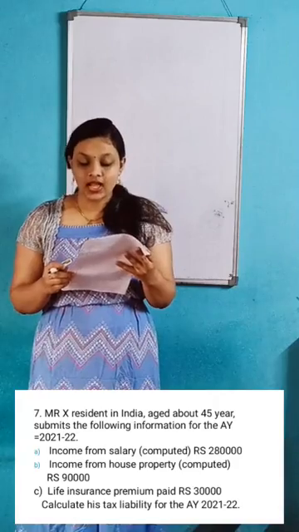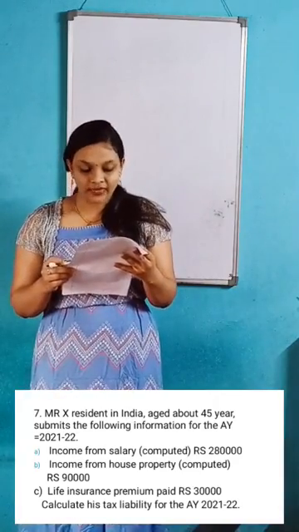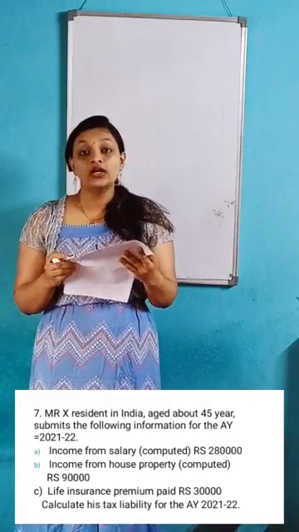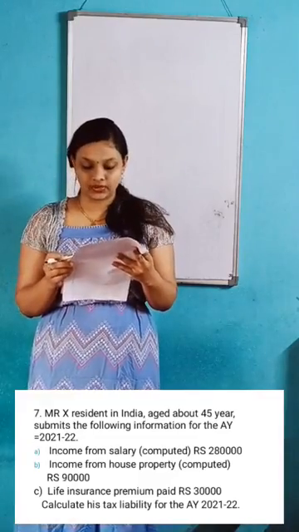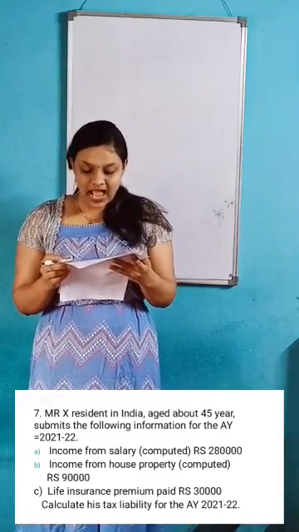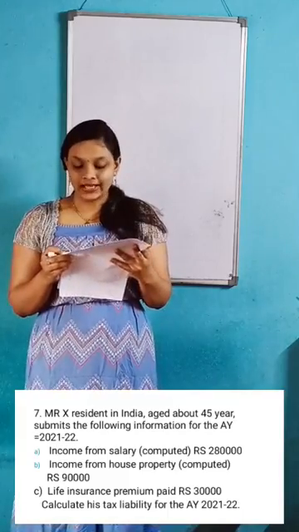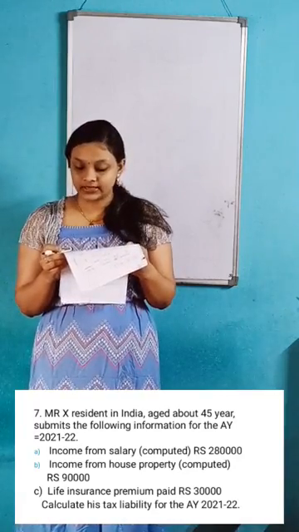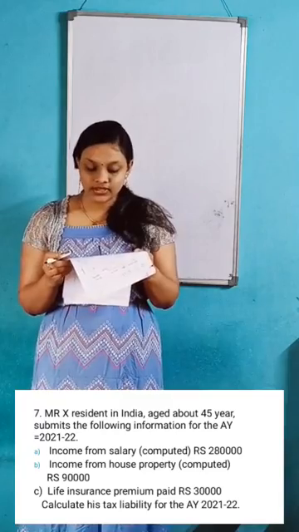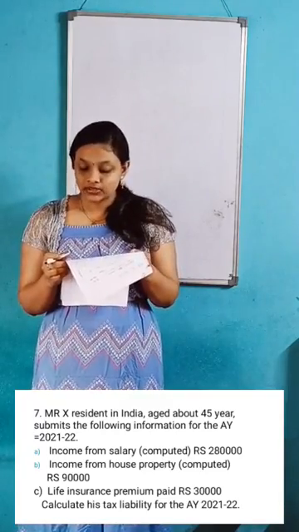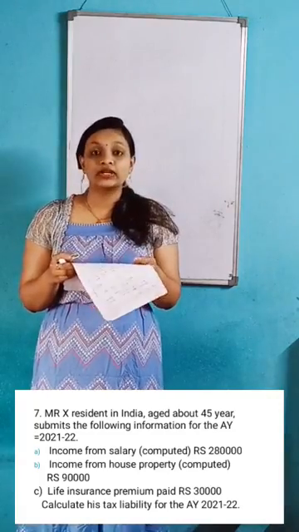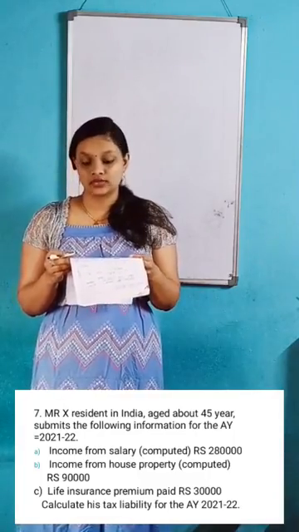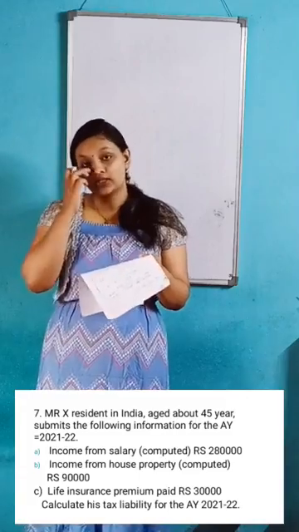A resident in India aged about 45 years submits the following information for the assessment year 2021-22. Income from salary computed is 2,80,000. Income from house property computed is 90,000. Life insurance premium paid is rupees 30,000. So calculate his tax liability for the assessment year 2021-22. So let's solve the problem.